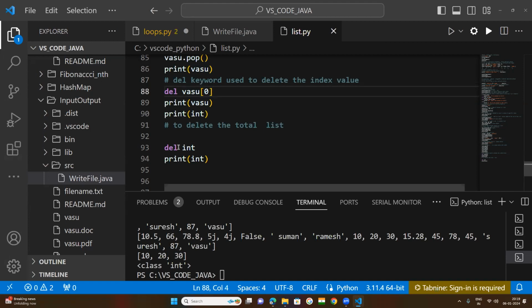To delete the total list, use the del keyword and then the name of the list.